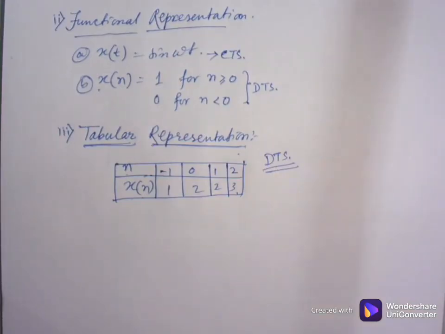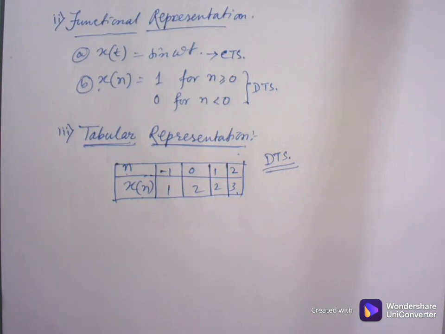That doesn't mean that a continuous time signal can't be represented by tabular representation. Yes, obviously a continuous time signal can also be represented by tabular representation, but in general we mostly use this tabular format to represent the discrete time signal, because as per your definition, a discrete time signal has a particular value at its instant time slot, that is, at a particular value of n, it has some particular values.